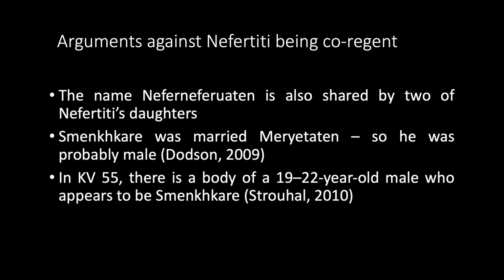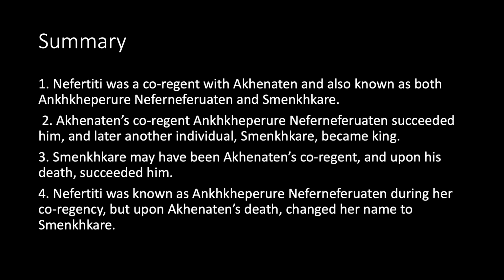As it may have become clear to you throughout this presentation, the evidence can be interpreted in multiple ways, and there is no correct answer at this point in time. To summarize, the co-regency theory relates to the gap of 3 to 4 years between the reign of Akhenaten and Tutankhamun. In some cases, scholars agree that Ankhkheperure, Neferneferuaten, and Smenkhara were rulers. However, the theories vary from them as separate kings, as the same king, the order of their succession, and even who may have been a co-regent. Overall, Nefertiti has played a significant role in these theories and has been associated with Ankhkheperure, Neferneferuaten, and Smenkhara, though the evidence seems to suggest they were different people.